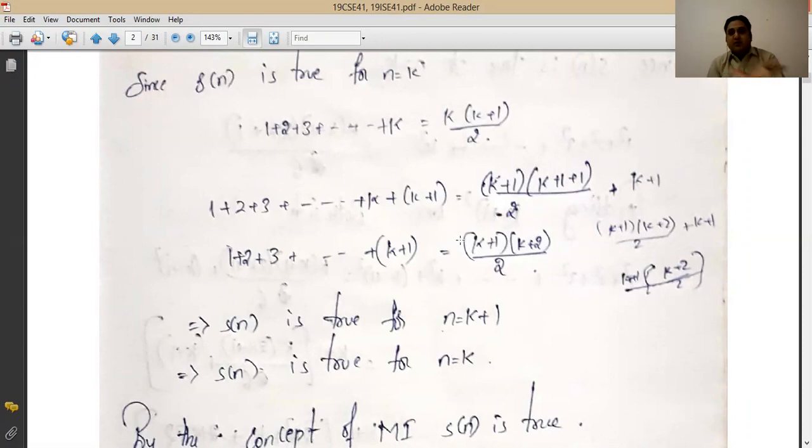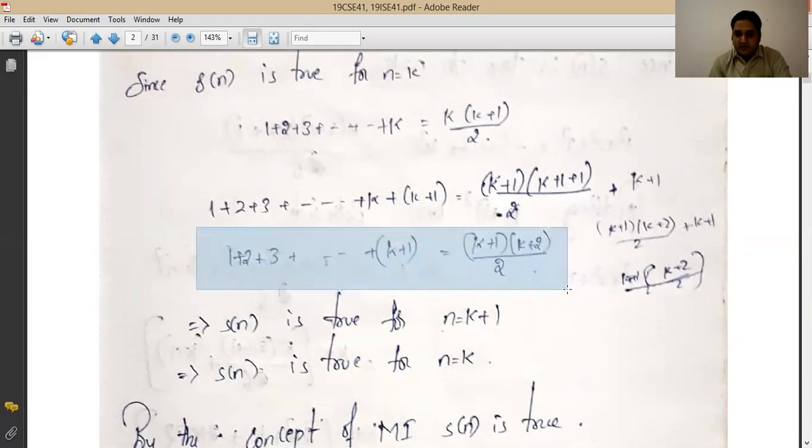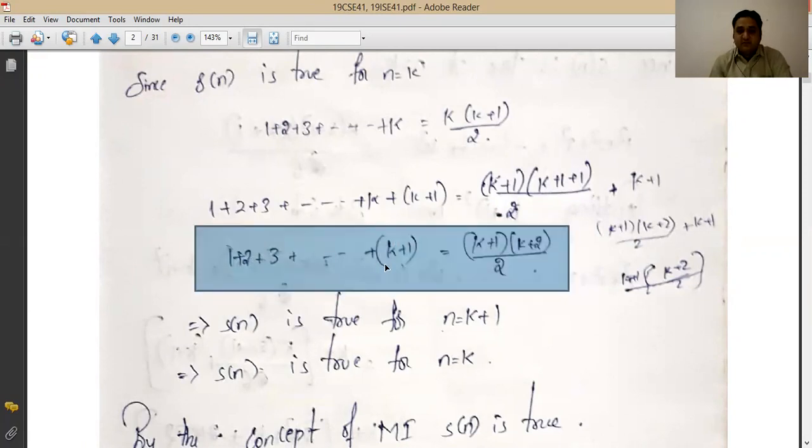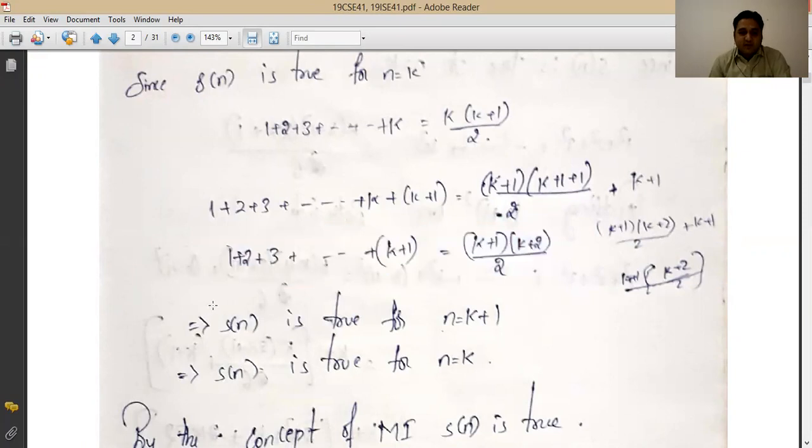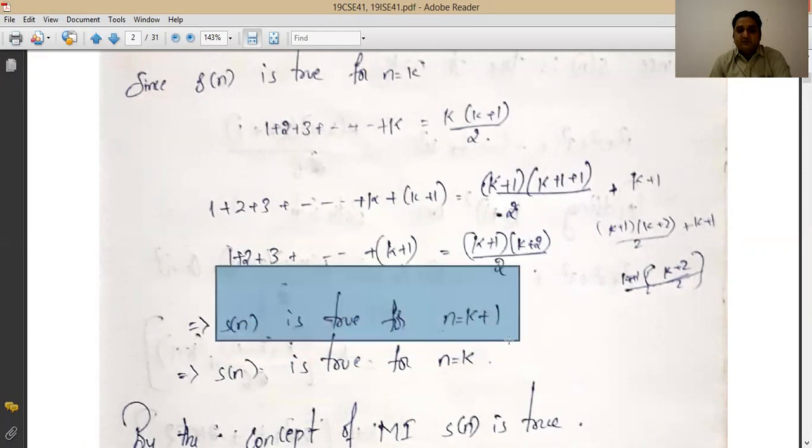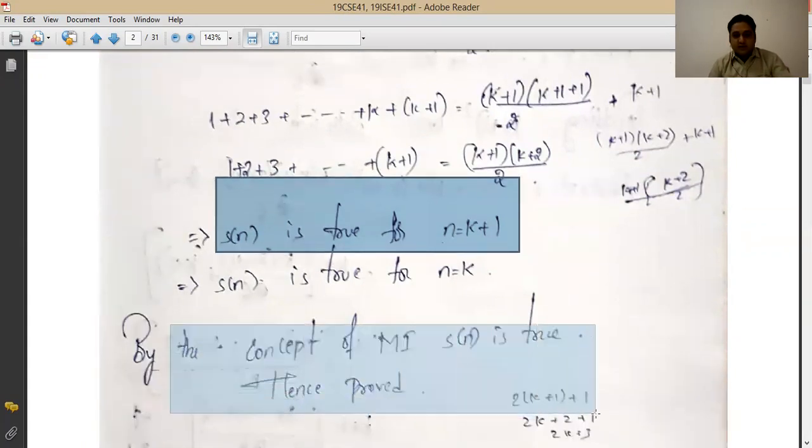So when we take common, then k plus 1 will come out, and the next factor will be k plus 1 plus 1, right? So it will be k plus 1 into k plus 2 divided by 2, and that is same as the given statement for the k plus 1th term. So it is verified and proved that this given statement is correct for the k plus 1th term. Now once you are saying that this is correct for the k plus 1th term, that means it is correct for all the positive integers, right? And that is our final conclusion also. Here you can see it.